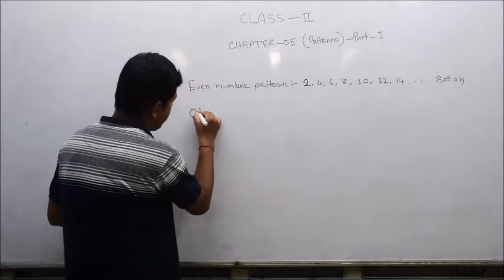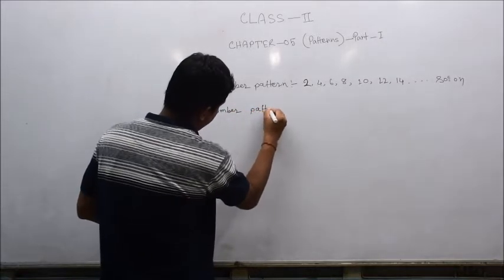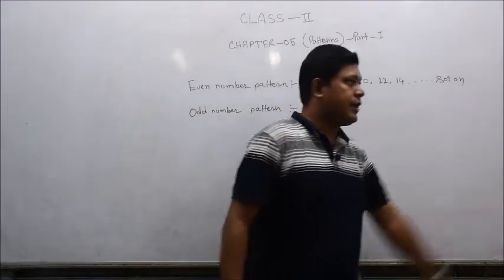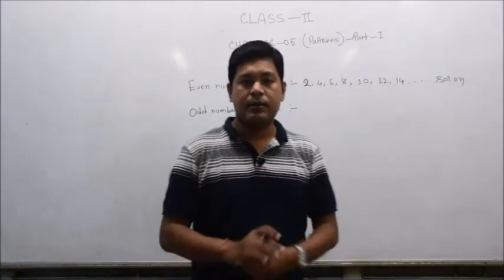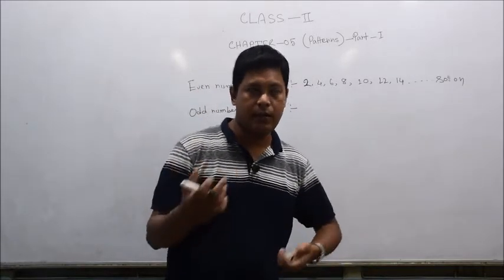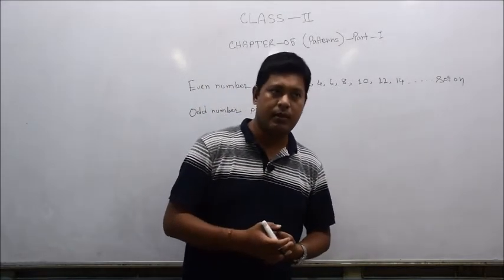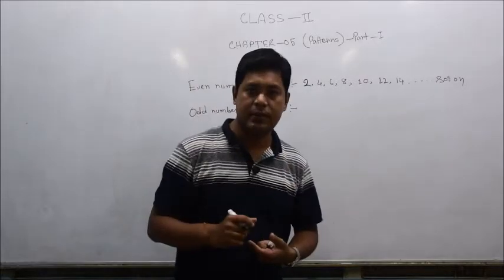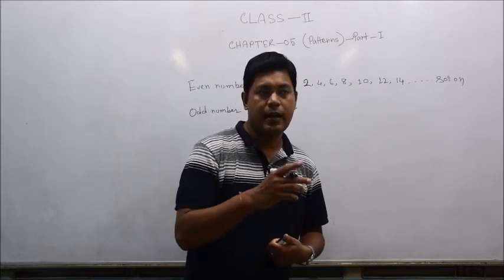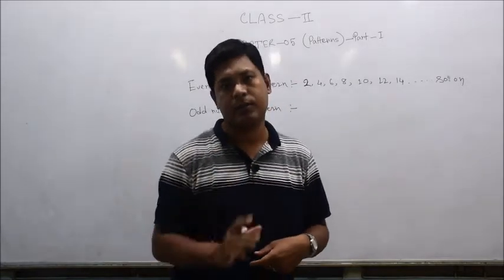And the odd number pattern. Okay, let's take some examples of odd number patterns. I have already given you the definition of odd numbers. Odd numbers are those numbers which are not divisible by 2. For example, 15 is also an odd number; it is divisible by 3 and 5, and by 1 and 15, but it is not divisible by 2. Those numbers which are not divisible by 2 are called odd numbers.